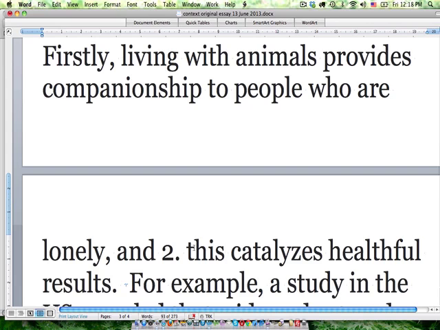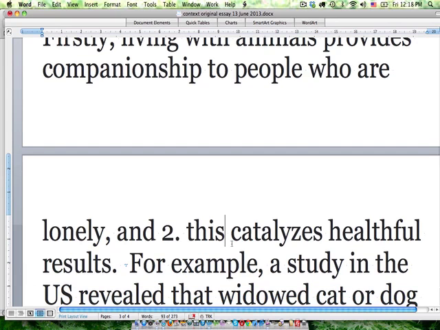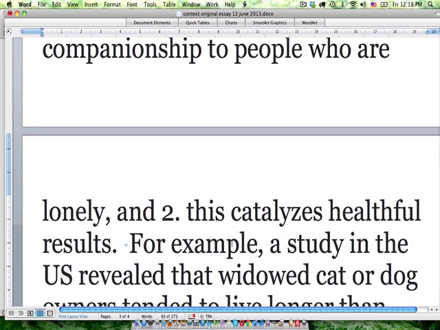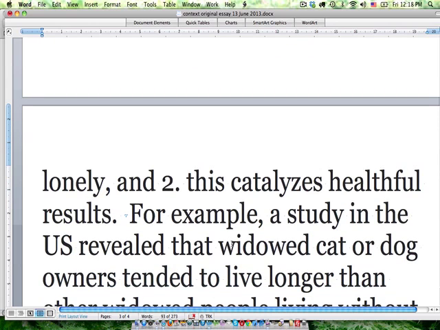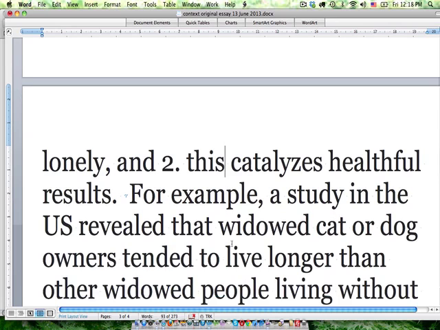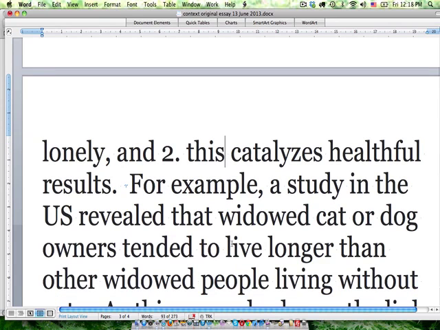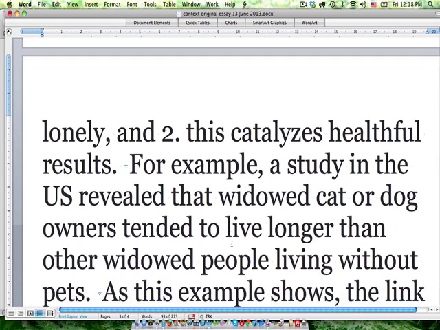I think that most students who participated wrote this, so good for you. We'll look at your comments in a second, as I mentioned before. For example, a study in the US revealed that widowed cat or dog owners tended to live longer than other widowed people living without pets.